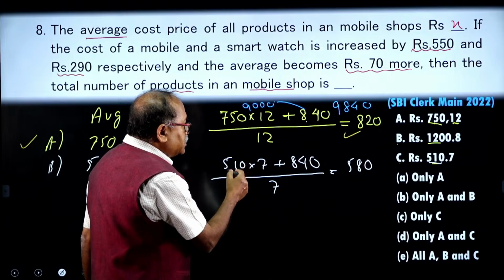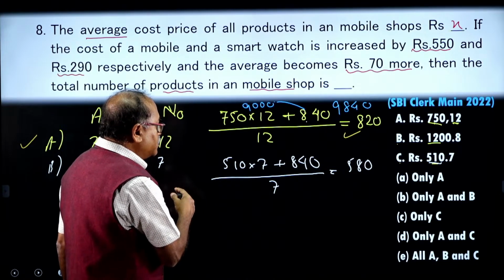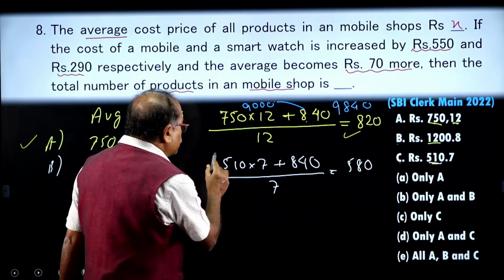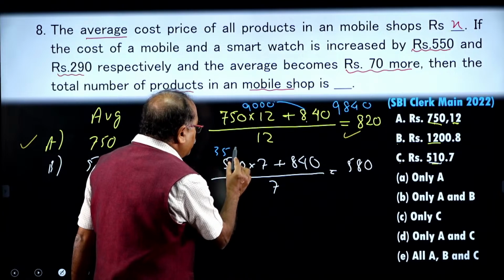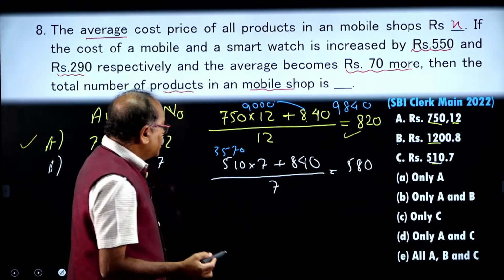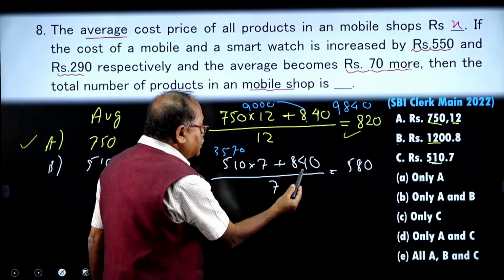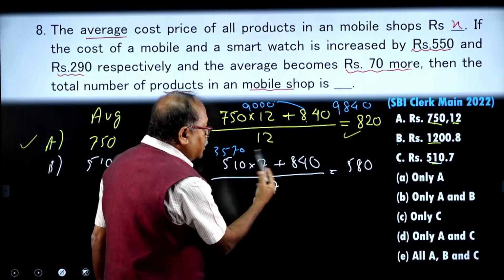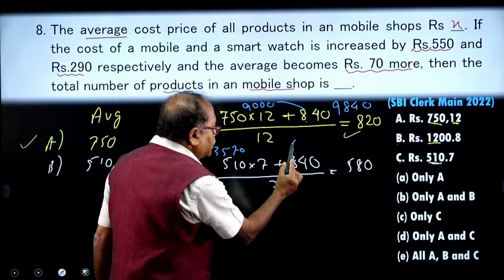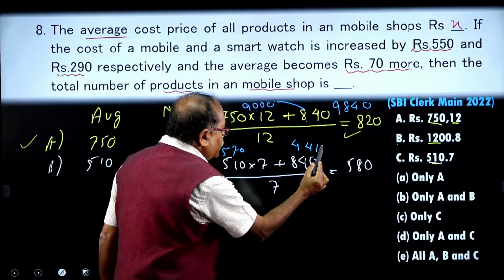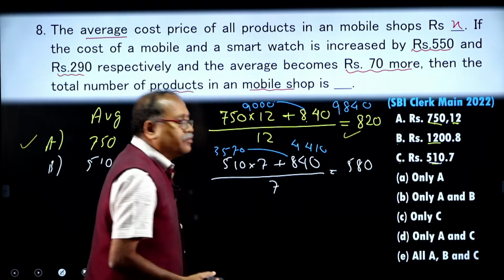So, I notice that this product is how much? 3570, 3570, and here 840. When I add up both, I will be getting 4,410 after adding these two.